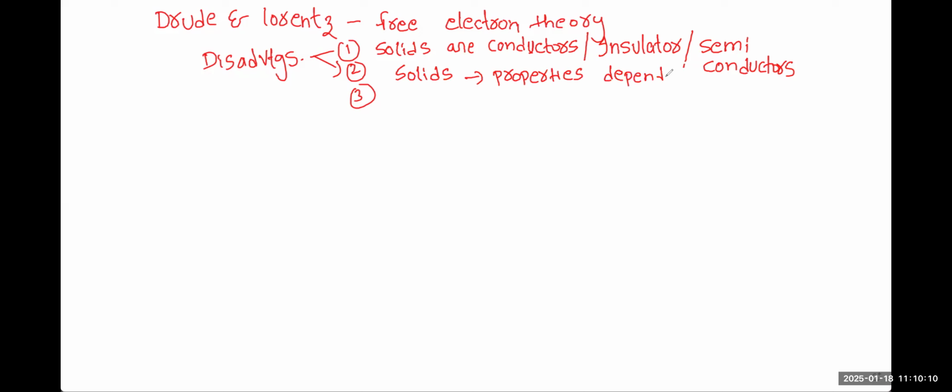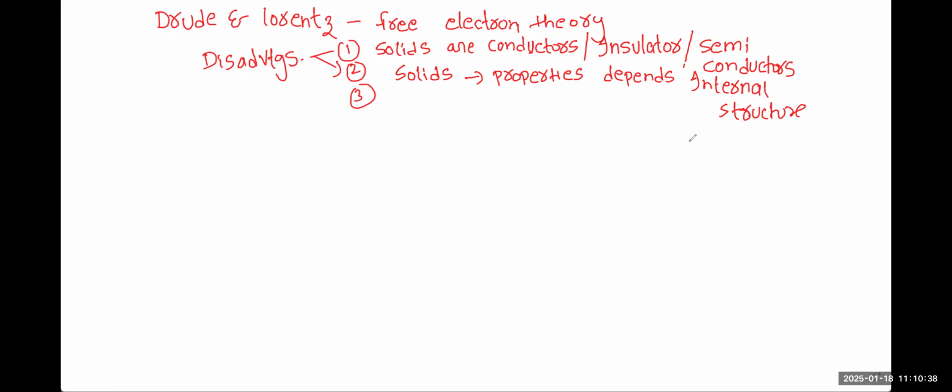Why is it happening that depending upon the internal structure, the properties of solids are changing? If you can write this important disadvantage, these are 2 marks questions which will be asked several times. It has been asked in the examination.